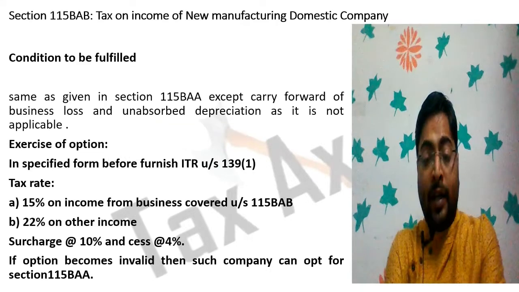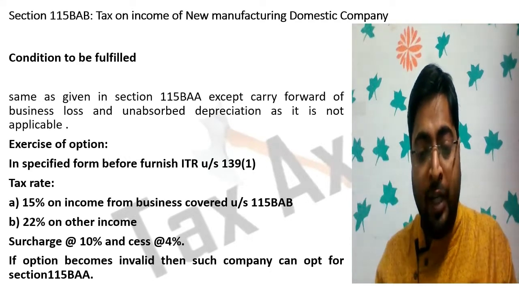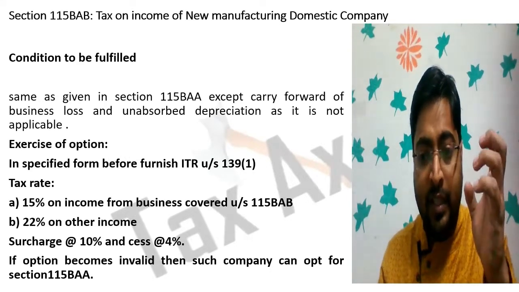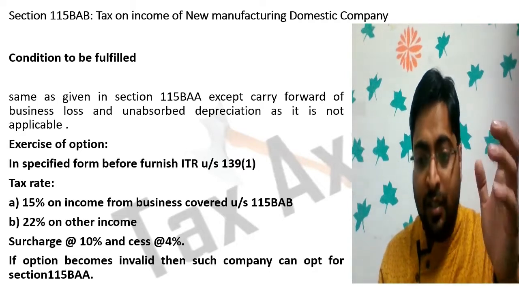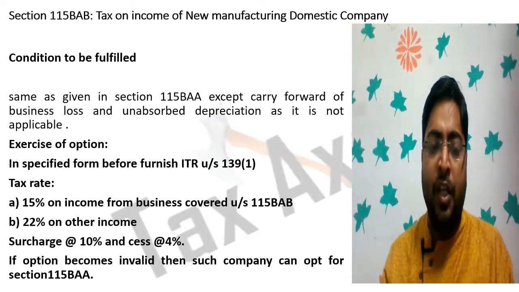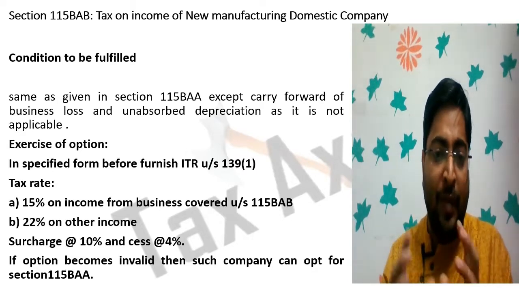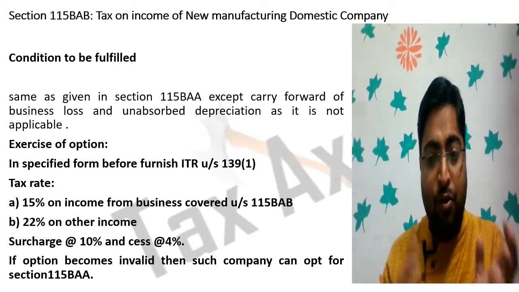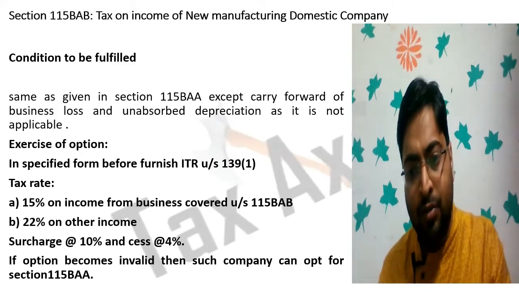What are the conditions to be fulfilled to get the benefit of section 115 BAB? There are some conditions which were mentioned in 115 BAA. The same conditions are applicable here also, so I am not repeating them here.